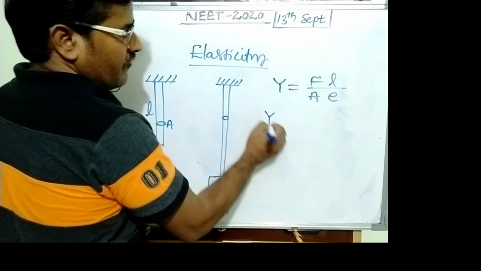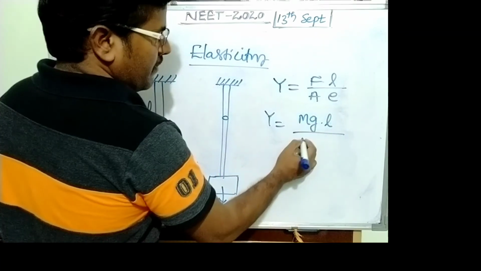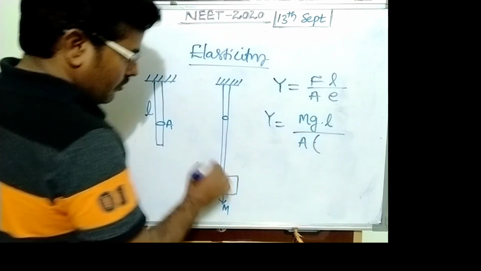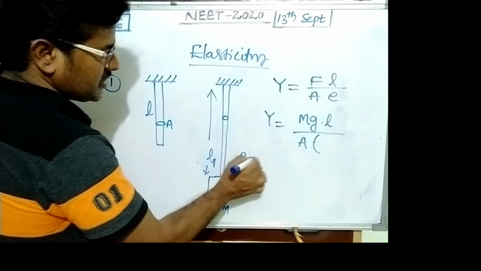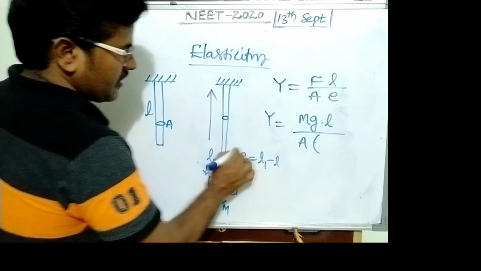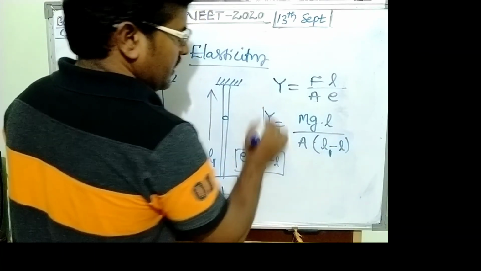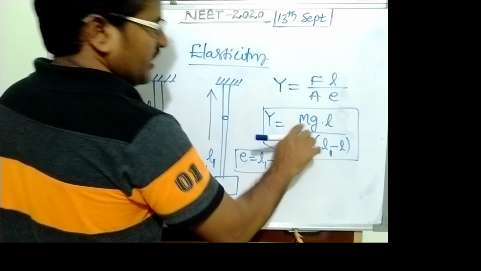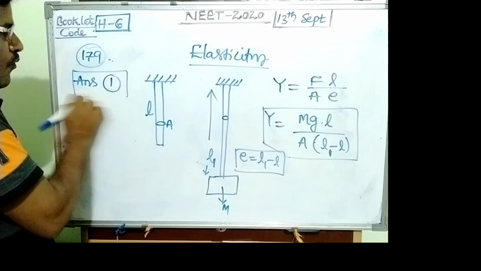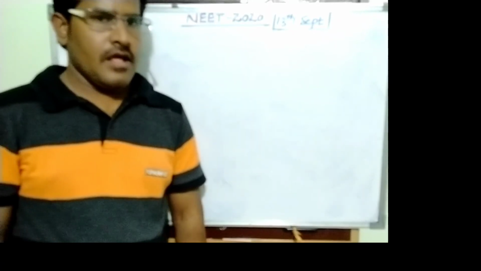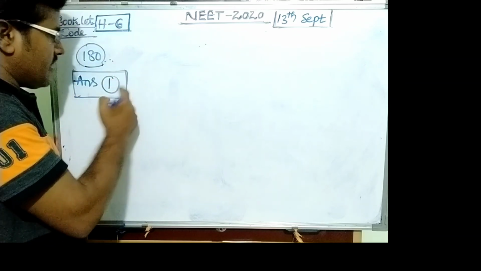Y equals F, written as mg, into L upon area A into the final length L1 minus L, which is the elongation. So the Young's modulus is mgL upon A into (L1 minus L). The answer becomes 1. This is the 180th question, and the answer is 1.